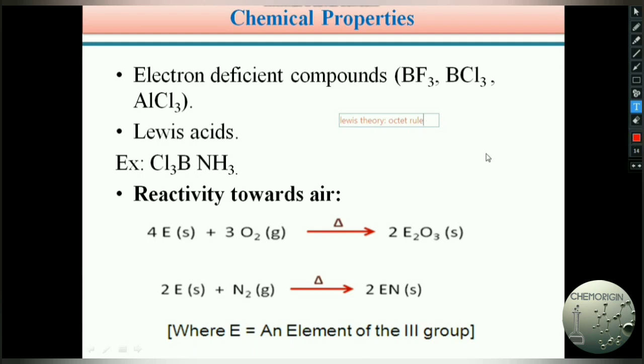So those types of compounds exist as stable, but there are some defects in the octet rule or Lewis theory or Kossel-Lewis approach. What are those? There are some molecules or compounds that, even though they do not have 8 electrons in the valence shell, form stable compounds. Those compounds are known as electron deficient compounds. I think you read this in limitations as an incomplete octet.